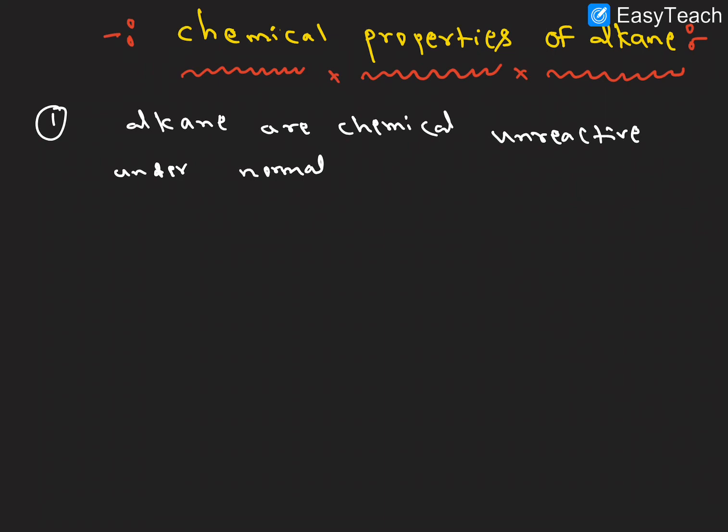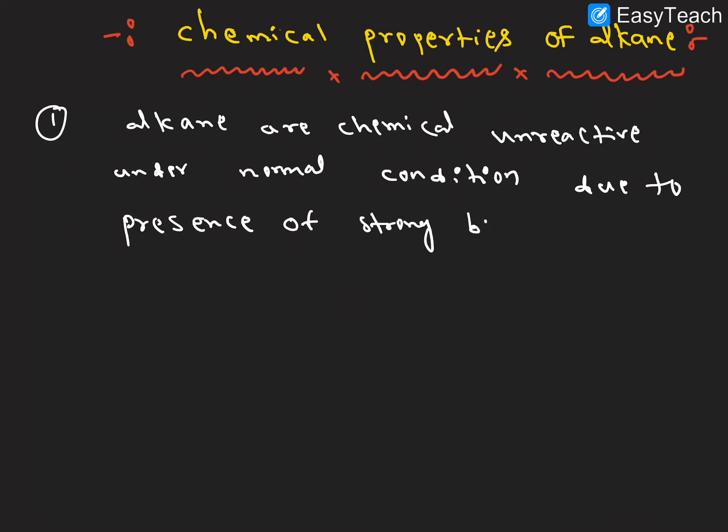Under normal conditions, alkanes are unreactive due to the presence of strong bonds between carbon and hydrogen.